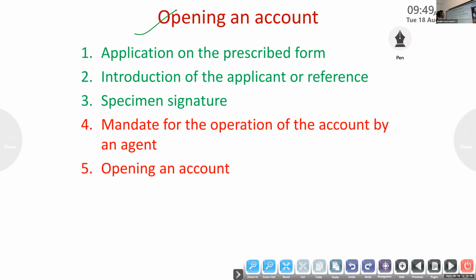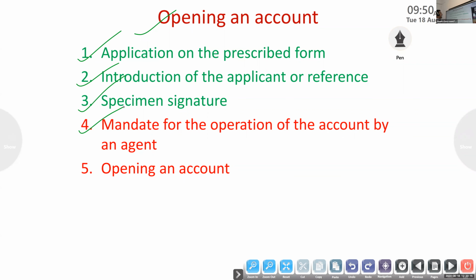What are the steps they have to take? First one, application on the prescribed form. Next, introduction of the applicant or reference. Next, specimen signature. Next, mandate for the operation of the account by an agent. So these are the steps related with the opening of an account.